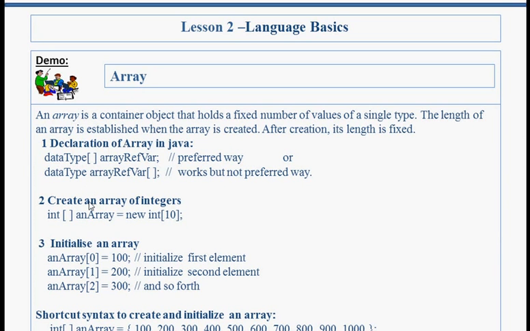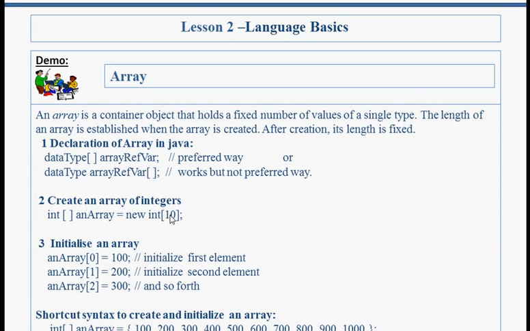Create an array of integers. In this way this is the integer and this is the integer array. This is the reference for integer array, and here this is the length, means how many elements it can store in that array. This is the length of that particular array.